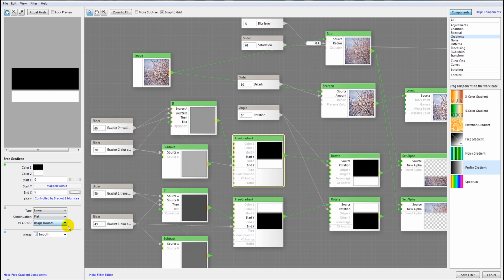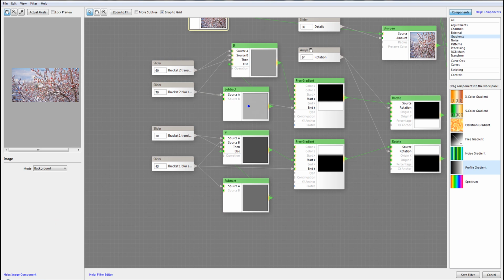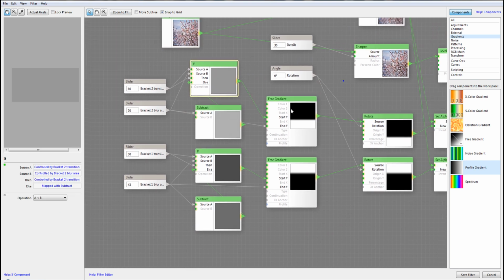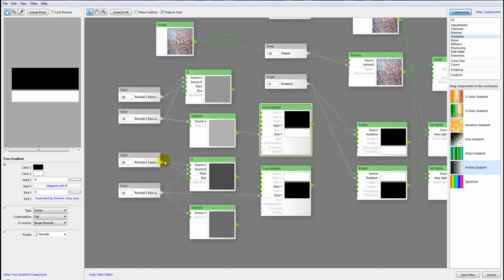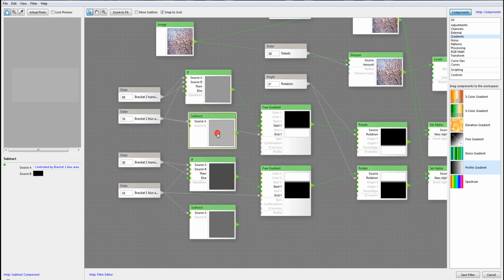The one we want allows us to use the image bound or maximum size, gives us a little bit more control, and stretches all the way across our image. Next, let's look at these gradients. We notice we have a start y and x, which are attached to our sliders and help us control.